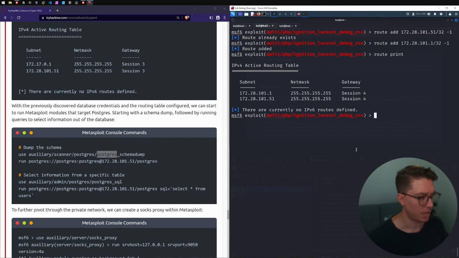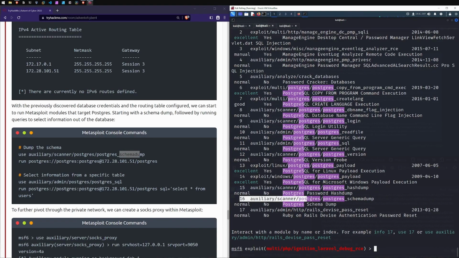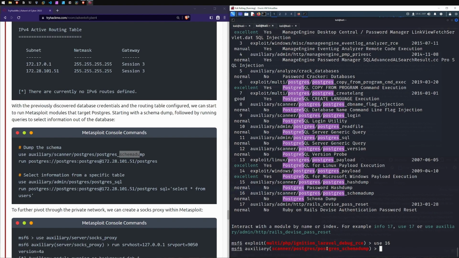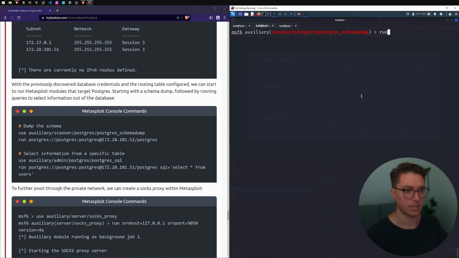This is nuts. Okay, so I'm going to use the search function again for Postgres, and we're looking for the schema dump. I can see it here in place number 16. So I'm just going to go use 16. And I can confirm that we've got Postgres. You can see here we've got the run Postgres options, Postgres Postgres. So this is all the username, password. All right, let's give this a go.